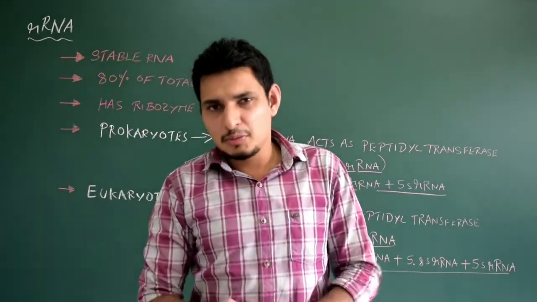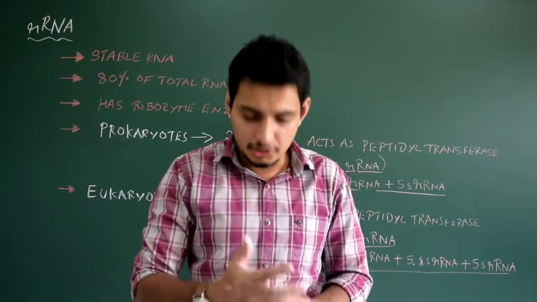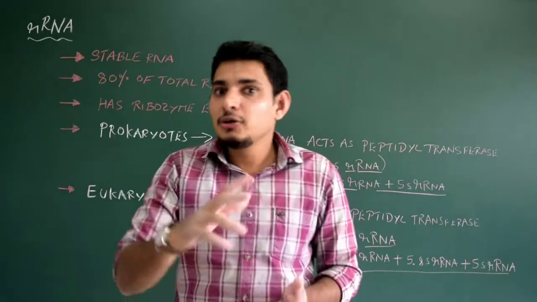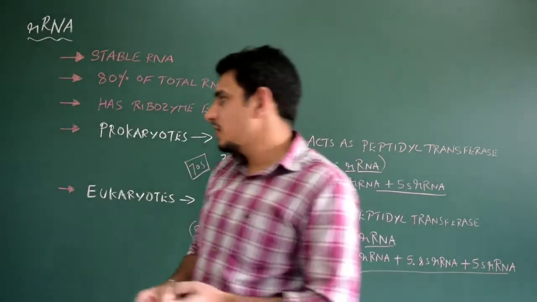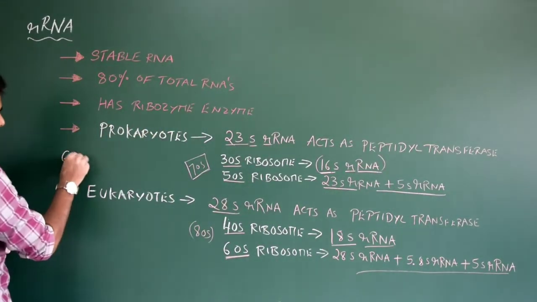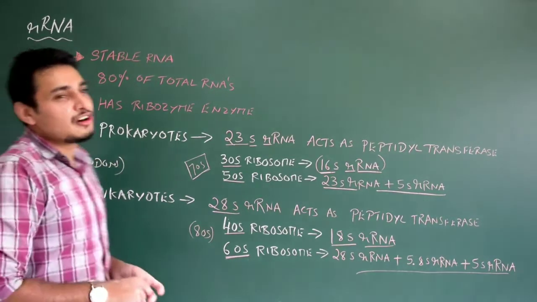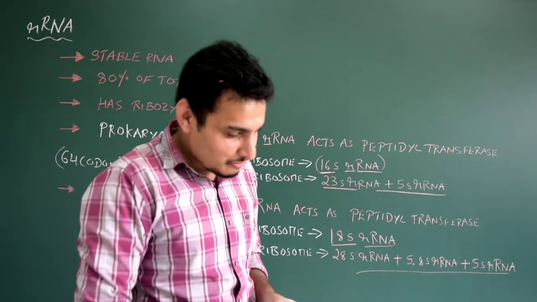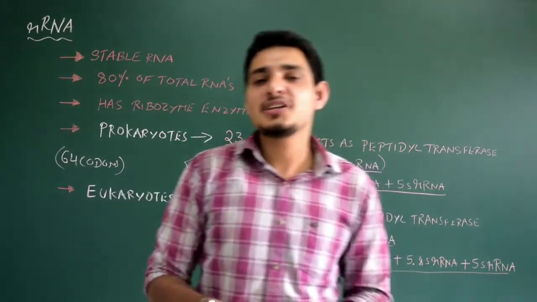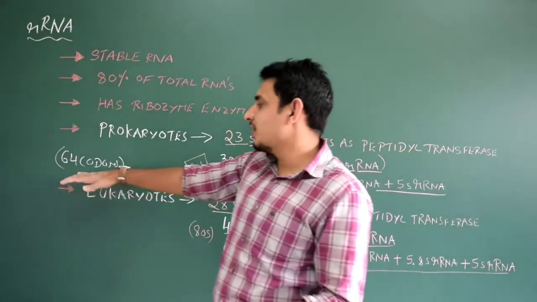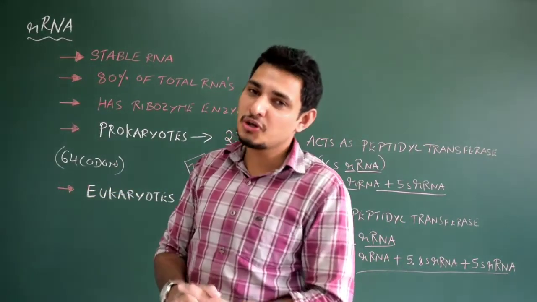In the next session, maybe next week, I'm going to talk about the translation mechanism. Before that, we need to understand the codons. There are 64 codons, and you need to learn the function of all 64 codons. So it's a very difficult task. Some say it is not necessary, but I suggest that you be thorough with the functions of all 64 codons.